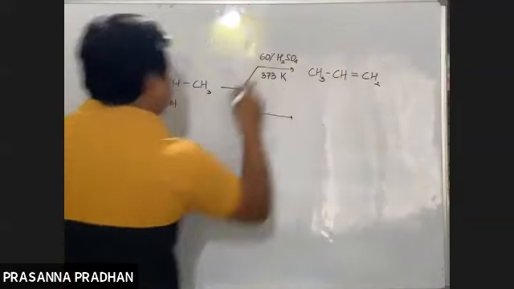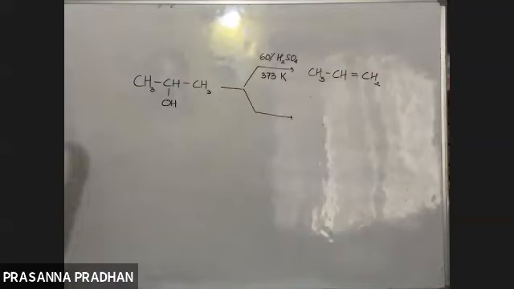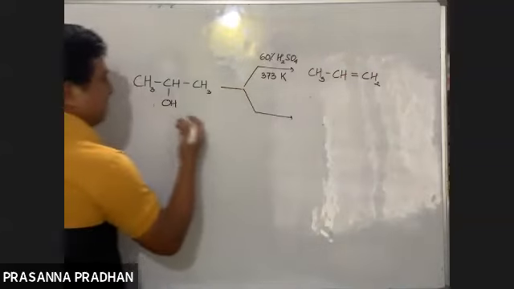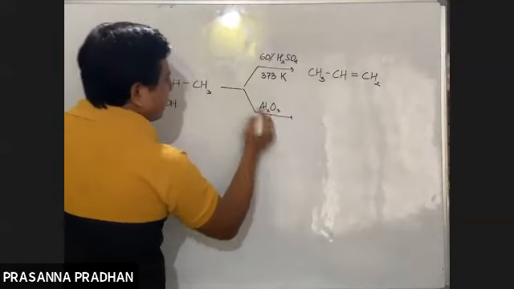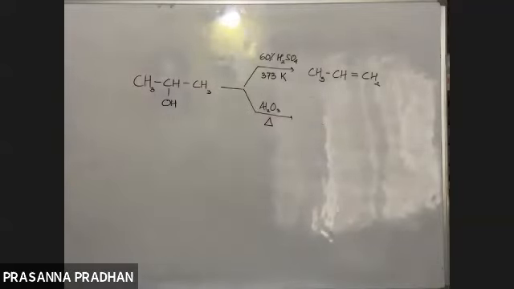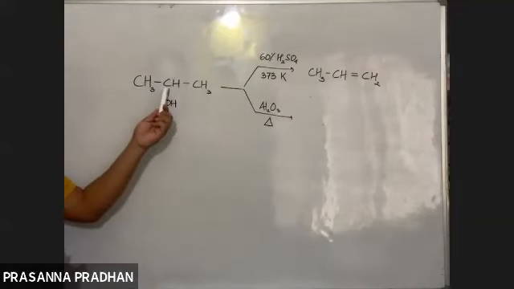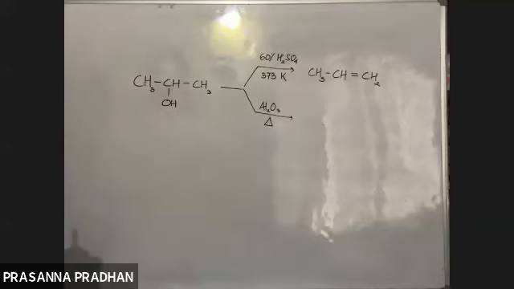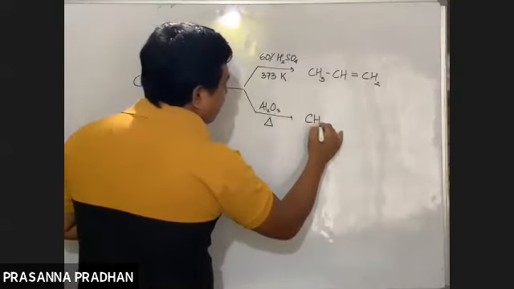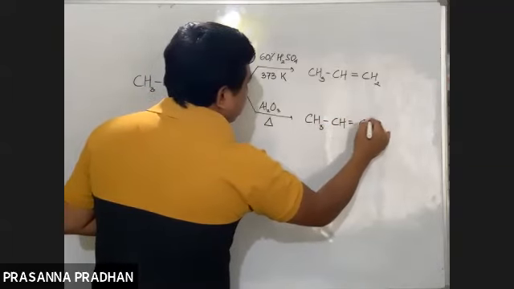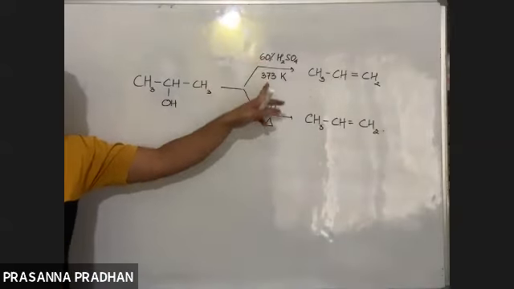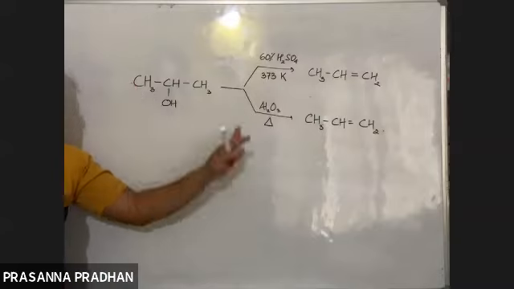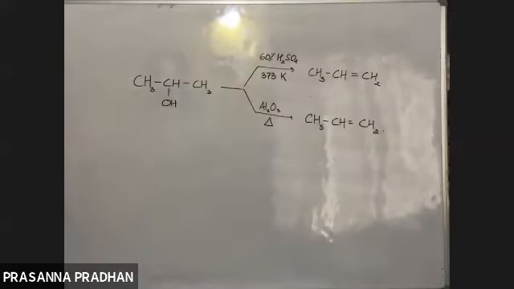Now apart from this reagent, the dehydration can be carried out when we heat this alcohol with heated alumina. If I heat this with aluminium oxide, this is the other reagent. So the same reaction will occur. From the alpha carbon, OH will be eliminated. From the beta carbon, H will be eliminated. And a double bond will form between these alpha and beta carbons. So what are the two reagents? Either sulfuric acid with heat or heated alumina. In both cases, we'll be getting the dehydration product.